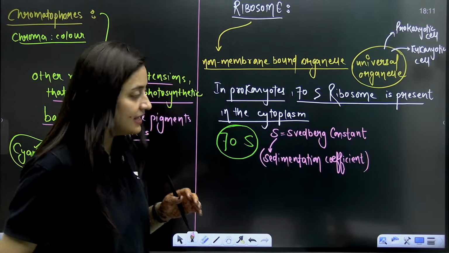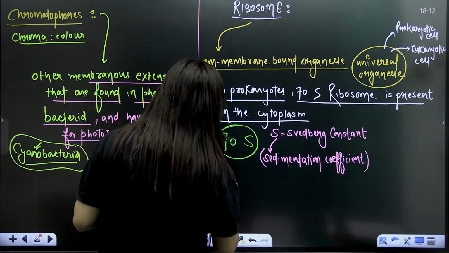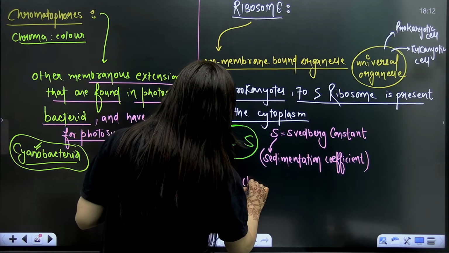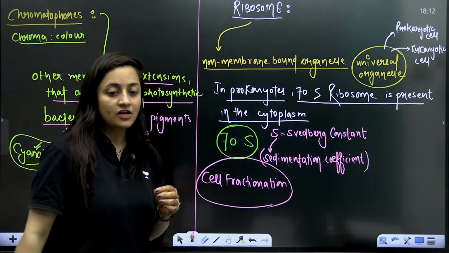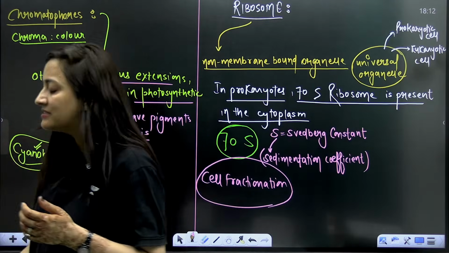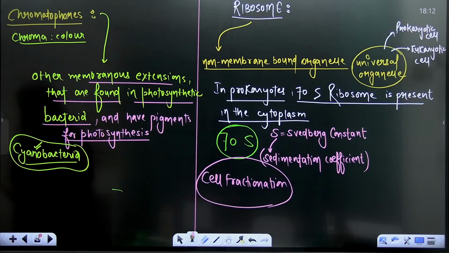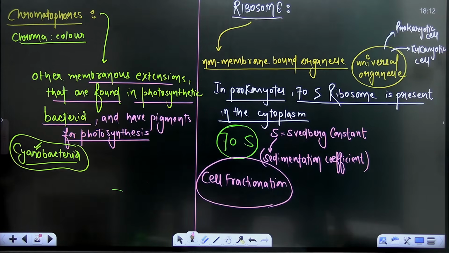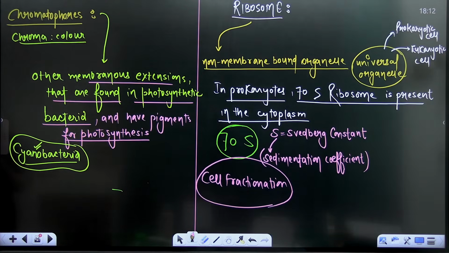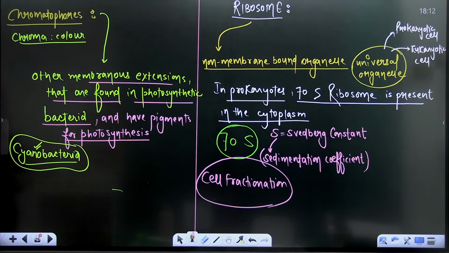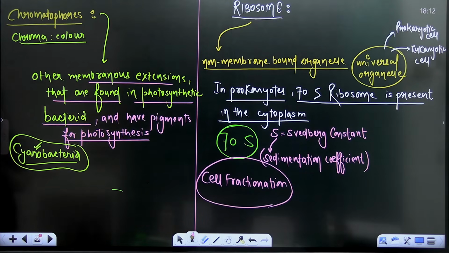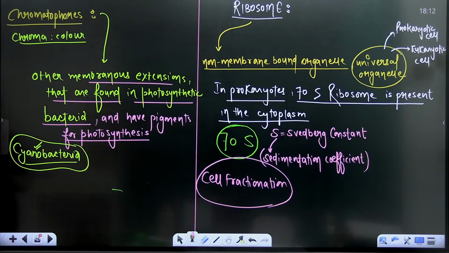Okay, with which technique? I'll write the word here: cell fractionation. I'm not saying that you have to include it in your notes, but try to understand the meaning. Fractionation means you are dividing something into different fragments. So you have to basically separate the cellular components here. Understood, students?